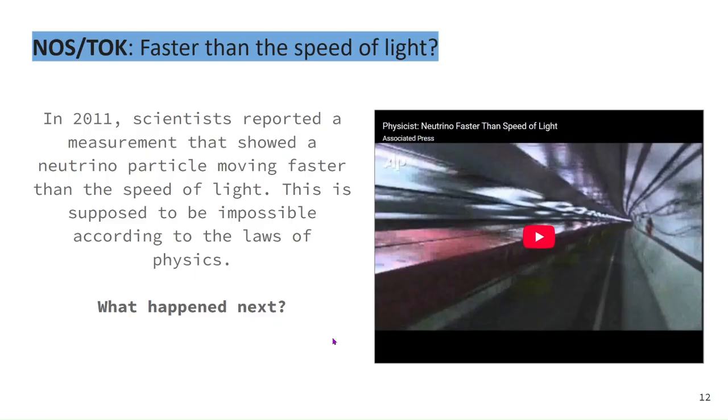So he was a spokesperson for Opera, which was the lab that made this measurement, right? And you could see he's kind of excited about it. Obviously, this would be a crazy discovery if something is moving faster than the speed of light, because we currently think that's impossible. But he was not calling it a discovery, he was calling it a measurement, and that was a good caution, because in science, one experiment does not create